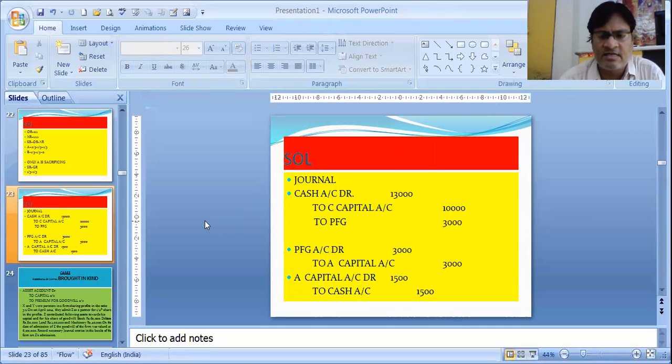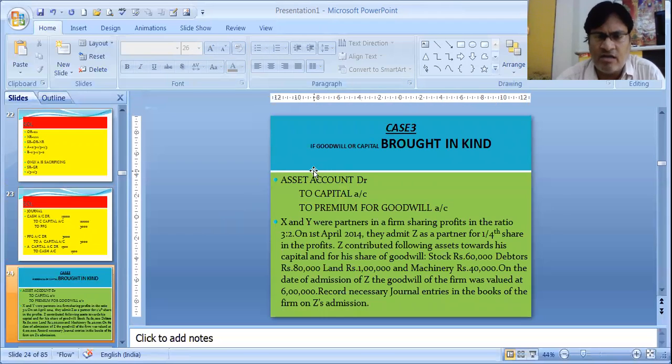Now next, case 3. If goodwill or capital is brought in kind, that is, a new partner is admitted and he is not bringing cash but assets in kind, it is very simple. Instead of cash account debit, it will be asset account debit. The entry remains the same: asset account debit to capital or asset account debit to premium. Let's understand with an example.